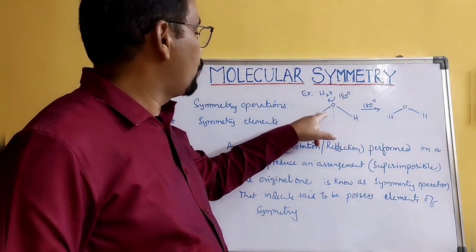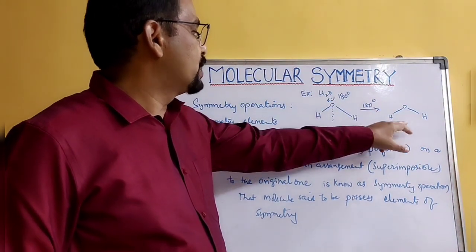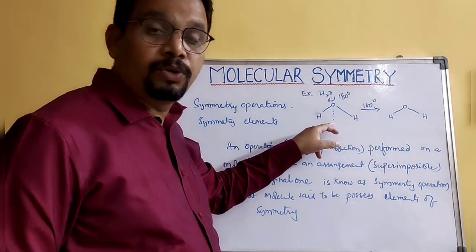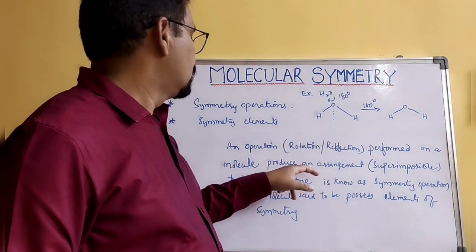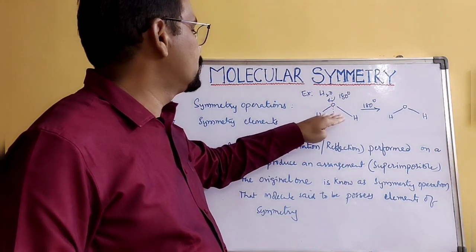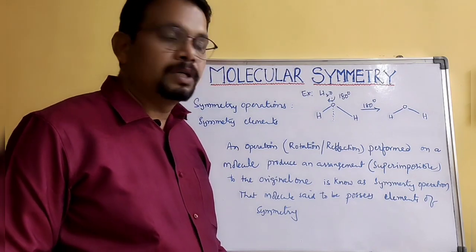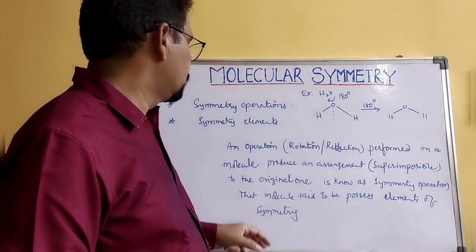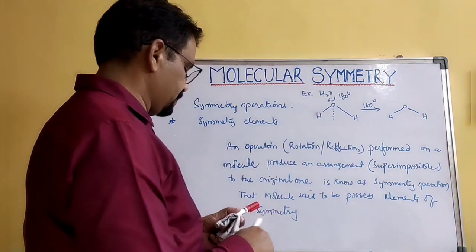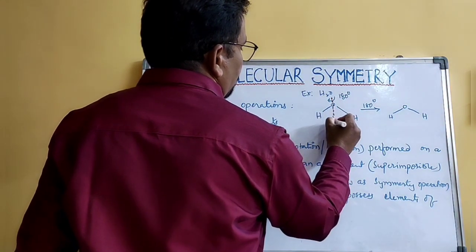We rotated this water molecule around this axis by 180 degrees, which produces a molecule exactly the same as the original one. It is superimposable, and both are the same in size and shape. This operation is known as a symmetry operation.